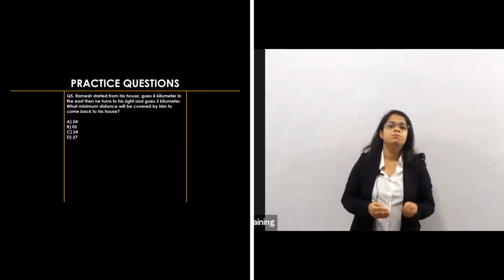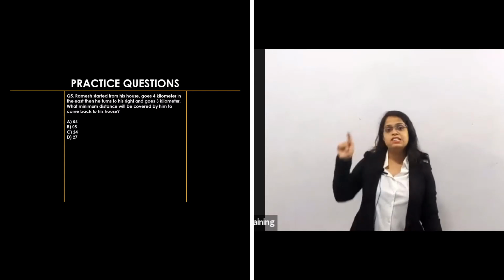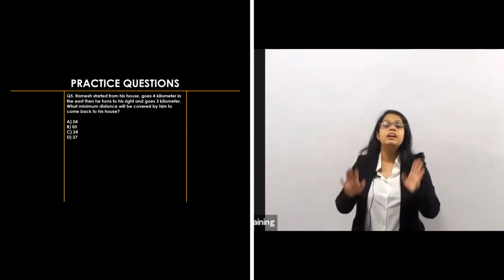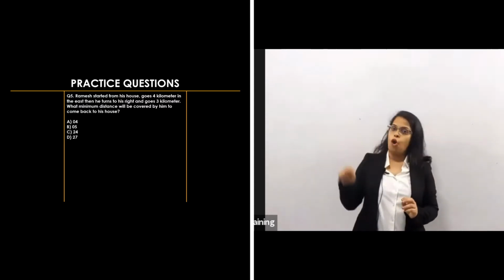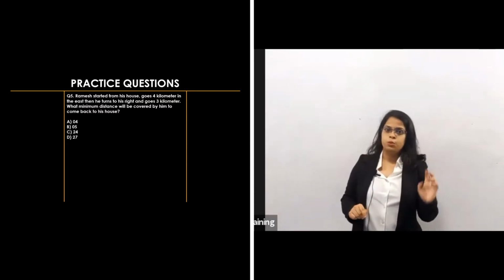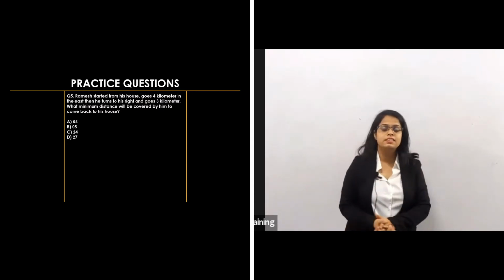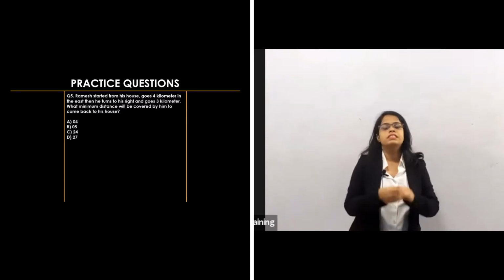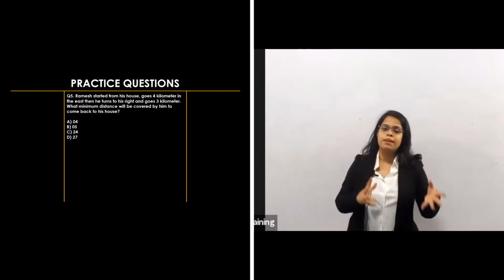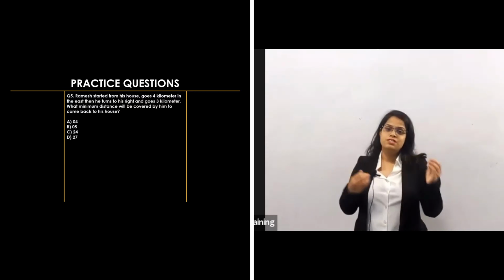Then left and right. Right is always clockwise, whether it is from east, west, south, anything. If you want a right, then just go clockwise. And if it is a left, go anti-clockwise. This was our yesterday's lecture. In today's lecture, we have seen the type 2 questions. Before that, we have seen questions like 5 meter east of A, 2 meter west of B.